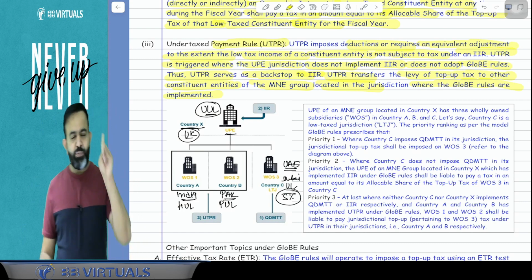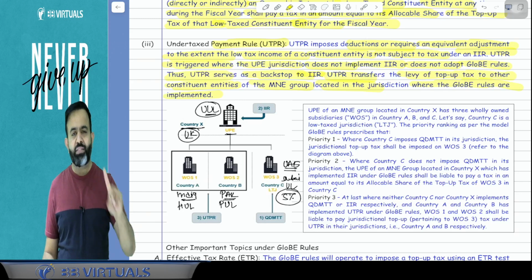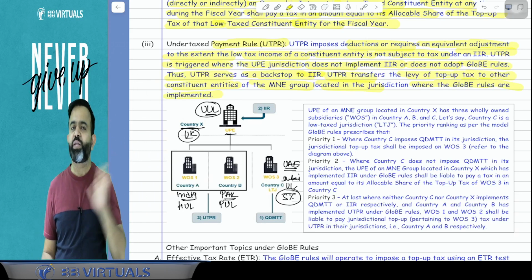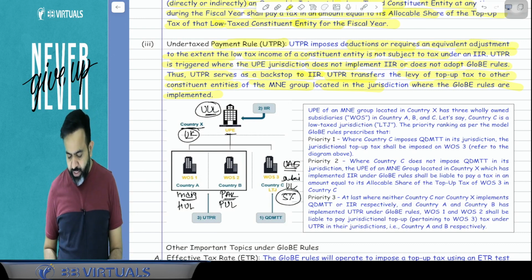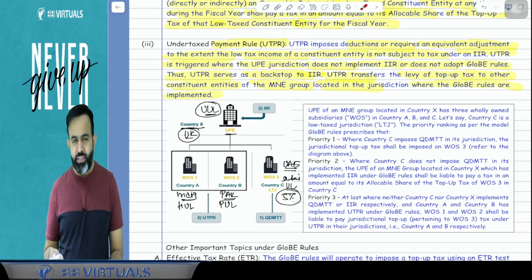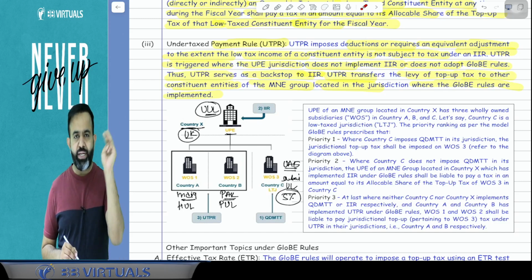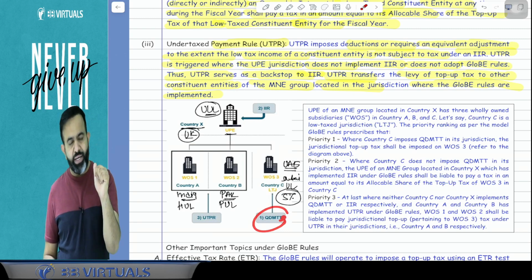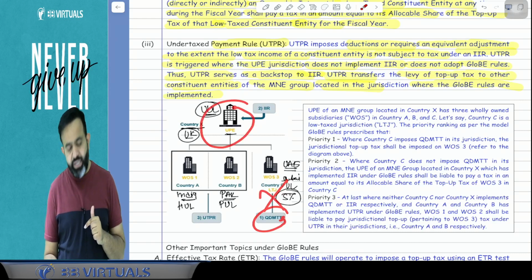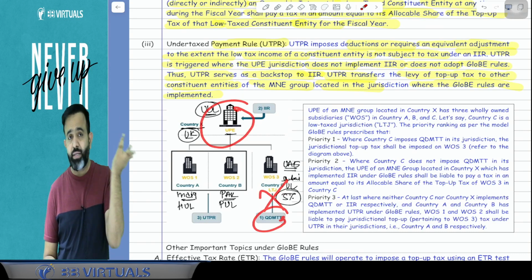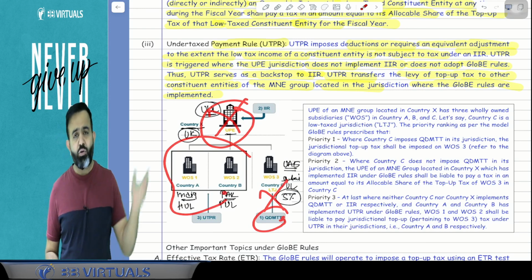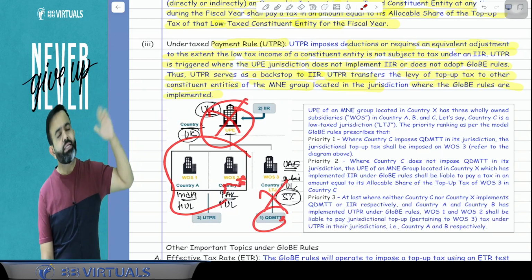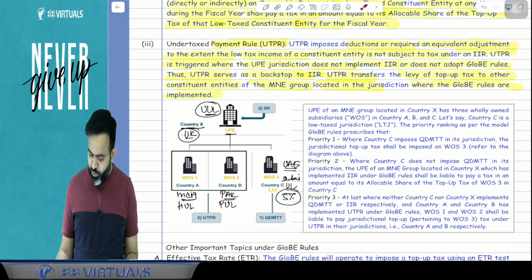Now guys, as per Pillar 2, the minimum tax rate on every constituent entity in every country is that they have to pay minimum 15%. Suppose in any low tax jurisdiction the rate is below 15%, then there are 3 ways to collect the taxes. One is the QDMT, meaning that country can charge the top-up tax. If that country is not charging, then the parent country can charge the top-up tax. If the parent country is also not charging, then another constituent entity in a different country where this Globe rule is applicable, that country will charge the top-up tax. You got my point or not?